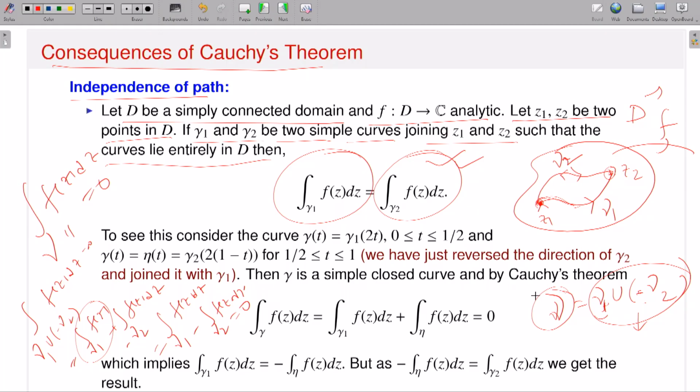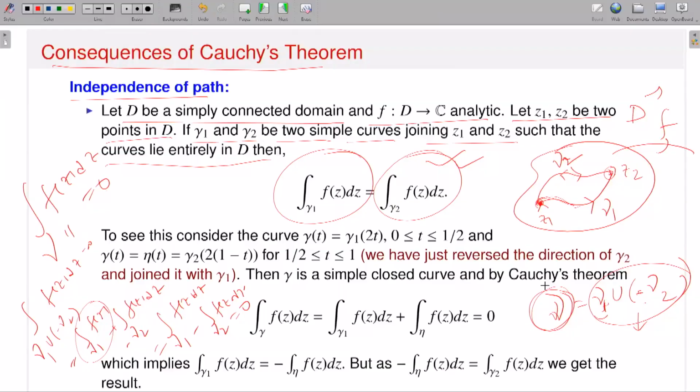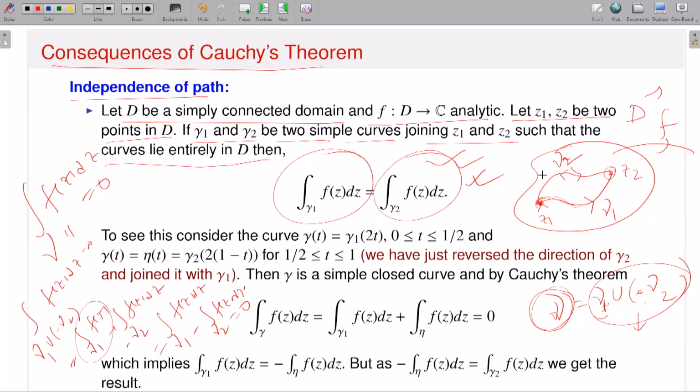I have written explicitly what the corresponding parameterizations are. But even if you just get the idea, that's how you have to proceed: out of two contours gamma 1 and gamma 2, you make a new contour which is a simple closed contour, then apply the Cauchy-Goursat theorem that the integration over this simple closed contour is 0, and then use the properties of contour integrations to conclude that this is true. That's exactly what I have written. So this is the idea.